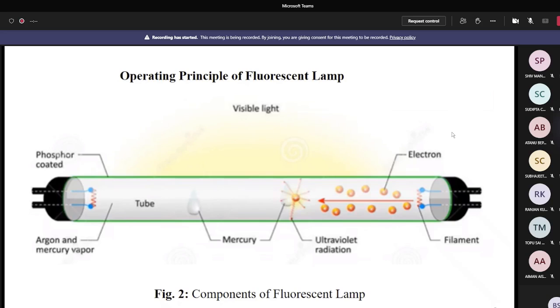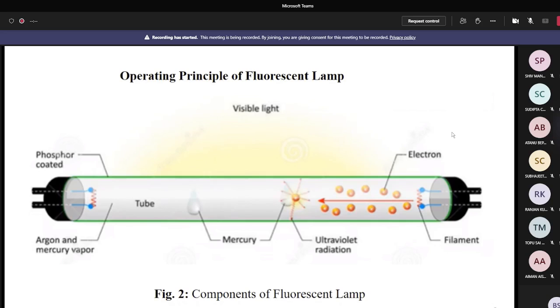For the ionization of mercury vapors, high voltage across the electrodes is necessary. This high voltage sets off a strong electric field across the electrodes. So the electrons produced by the electrodes accelerate very quickly due to this field and cause the ionization.